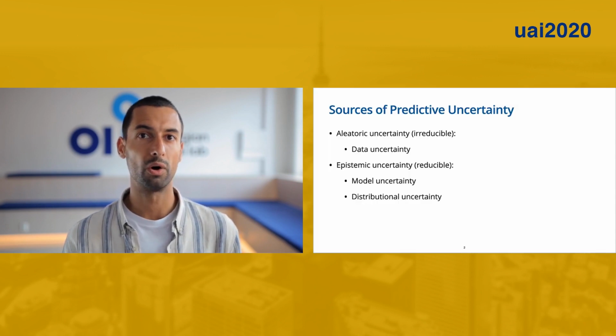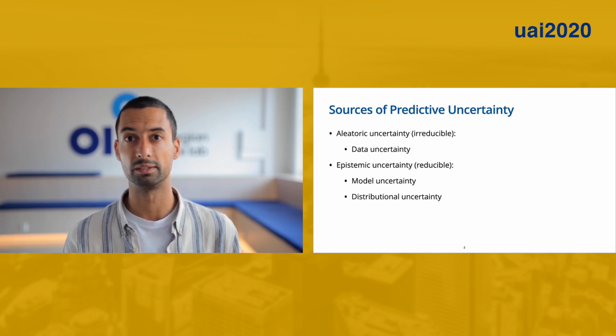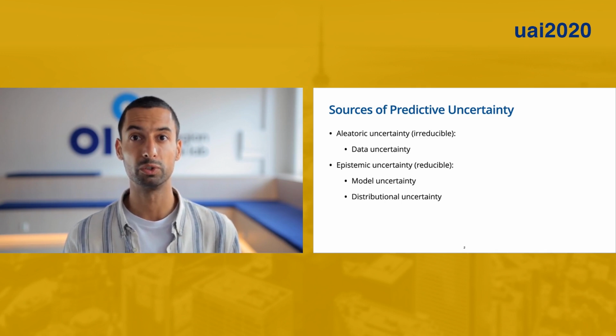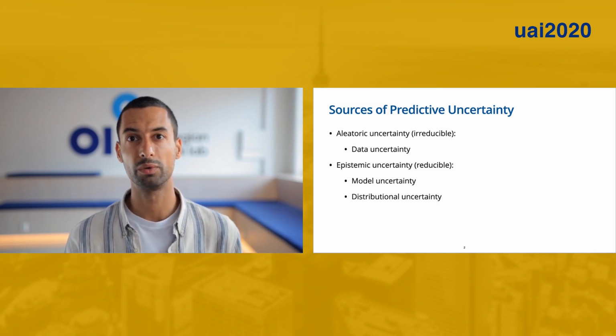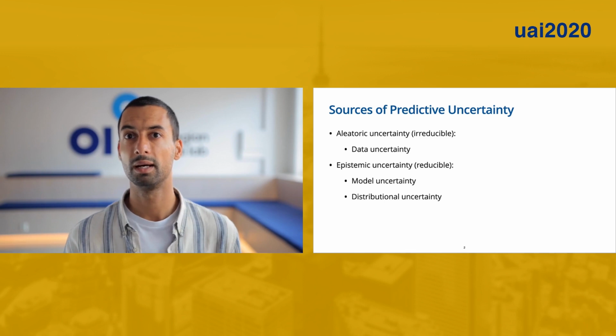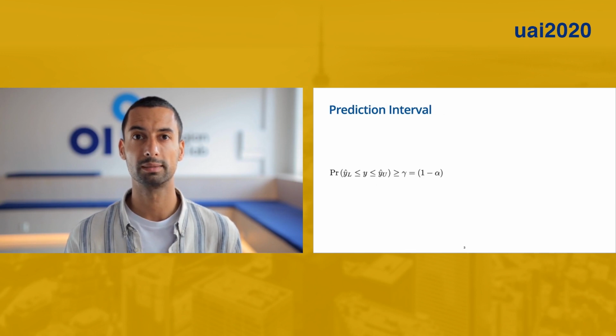The sources of predictive uncertainty can be decomposed into aleatoric and epistemic uncertainty. The aleatoric uncertainty cannot be reduced by the model or data as it originates from the irreducible data noise, for example, due to measurement errors. Although not possible to reduce, it's possible to capture it. On the other hand, epistemic uncertainty can be in principle reduced through model or data, but it's often difficult. It can be caused due to model bias and due to data bias.